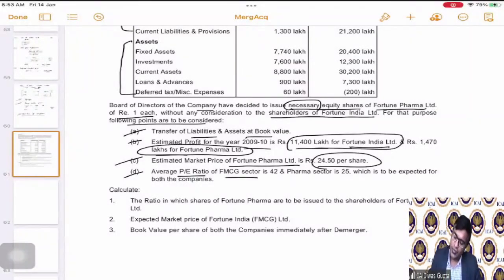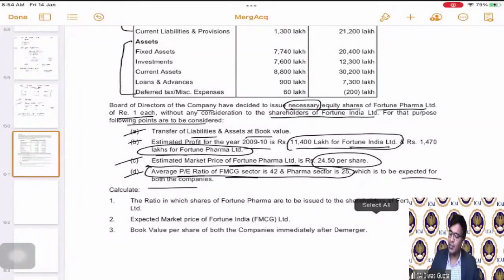Average PE ratio of FMCG sector is 42 and pharma sector is 25. They have given us the PE ratio as well of both the types of businesses. That also we will be able to use, which is expected for both the companies. They are saying that for the industry is this much, and the same you can apply for the companies as well.